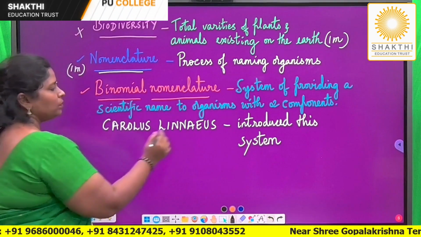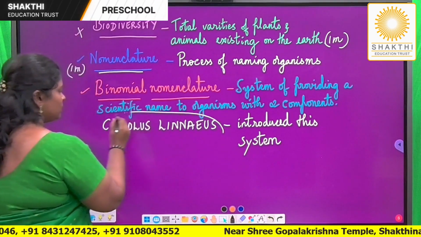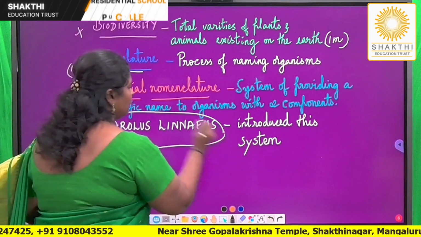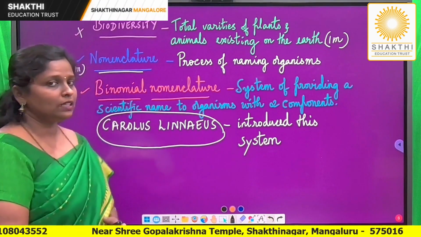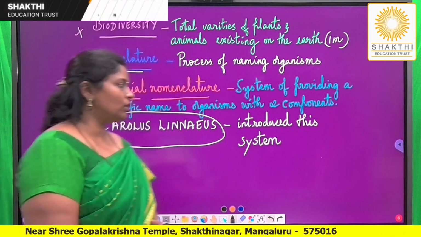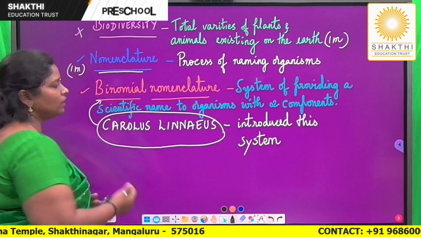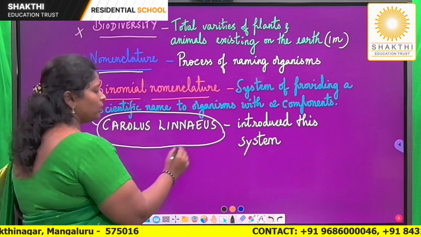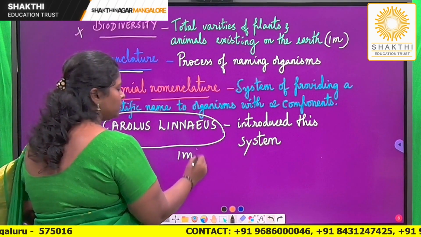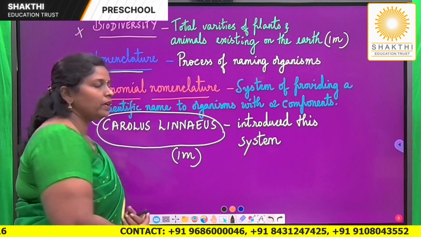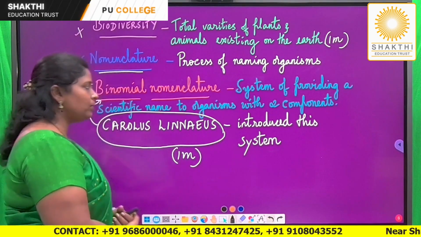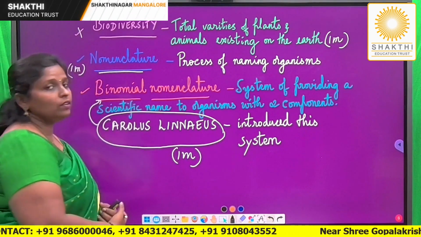A little more ahead with the same concept, binomial nomenclature. Now this is a very important system of naming which was introduced by a famous biologist, Carolus Linnaeus. He gets the credit of introducing the system of naming called binomial nomenclature. This is very important for 1 mark. Students, please make a note: who introduced binomial nomenclature? And you definitely need to know what binomial nomenclature is.